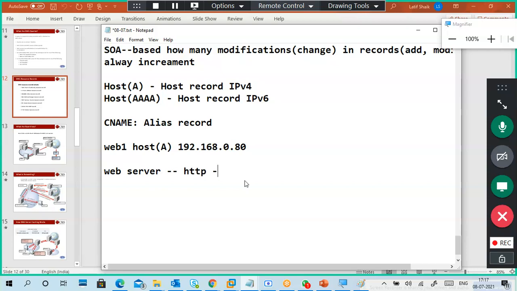What is the port number of HTTP? 80. Understand why I put 80? Got it? It is not compulsory to put 80 for a web server. It's for example only. But why did I put 80?